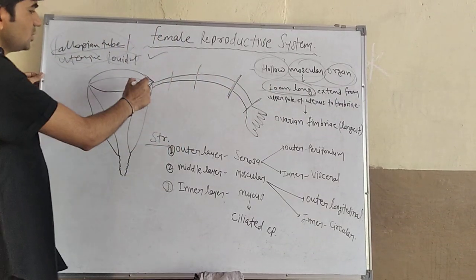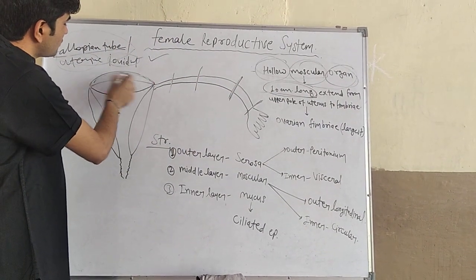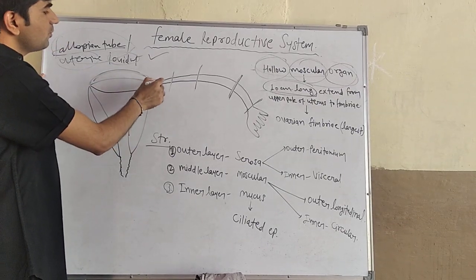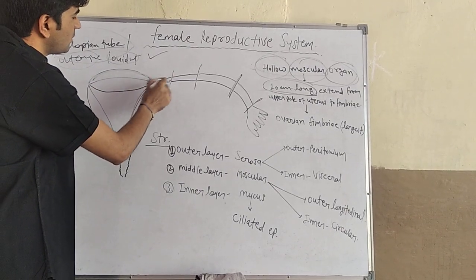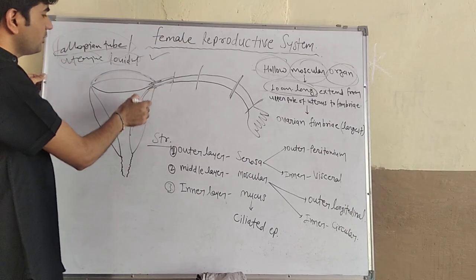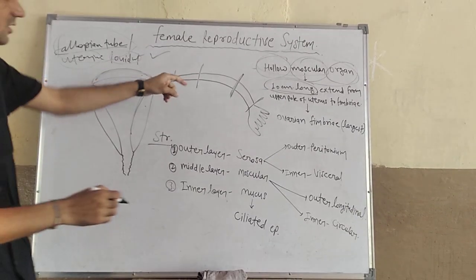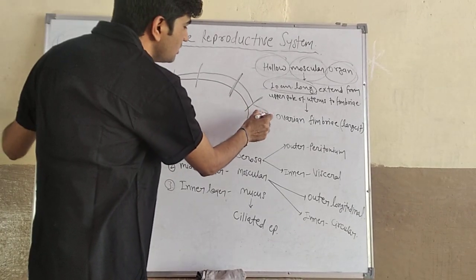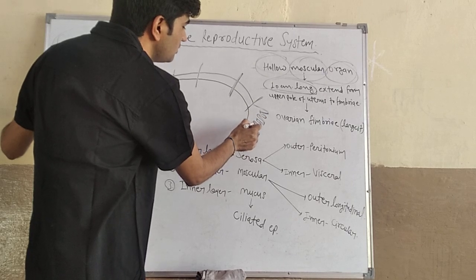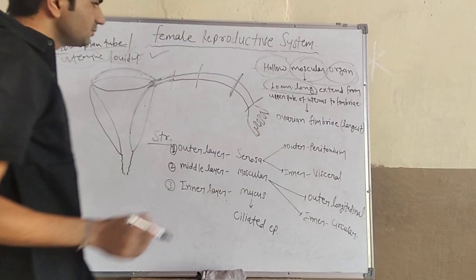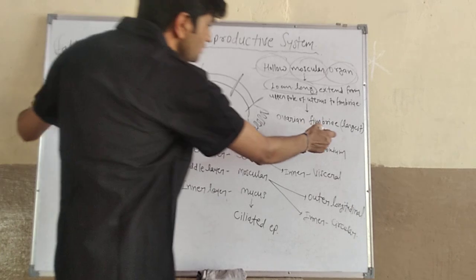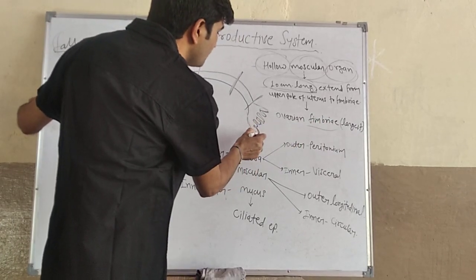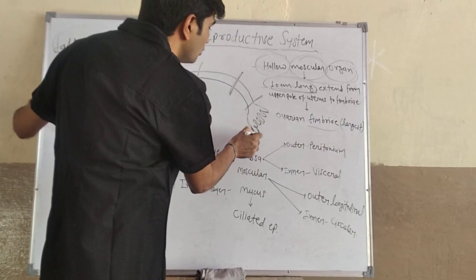This is the fundus of the uterus and this part is the body of the uterus. Fallopian tubes extend from the upper part of the uterus between the body and fundus, and extend till the fimbriae. This is the fimbrial structure of the fallopian tubes, and the largest fimbria is the ovarian fimbria.